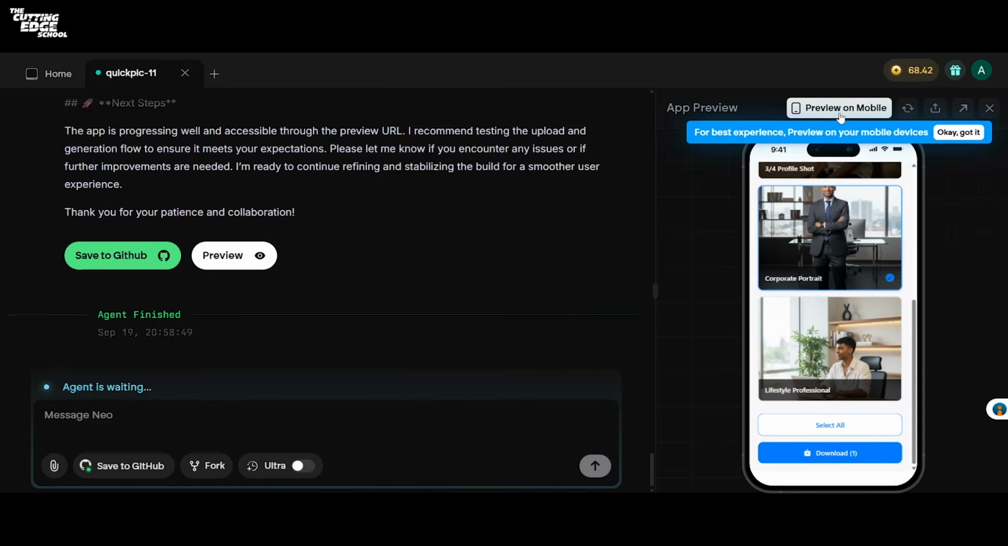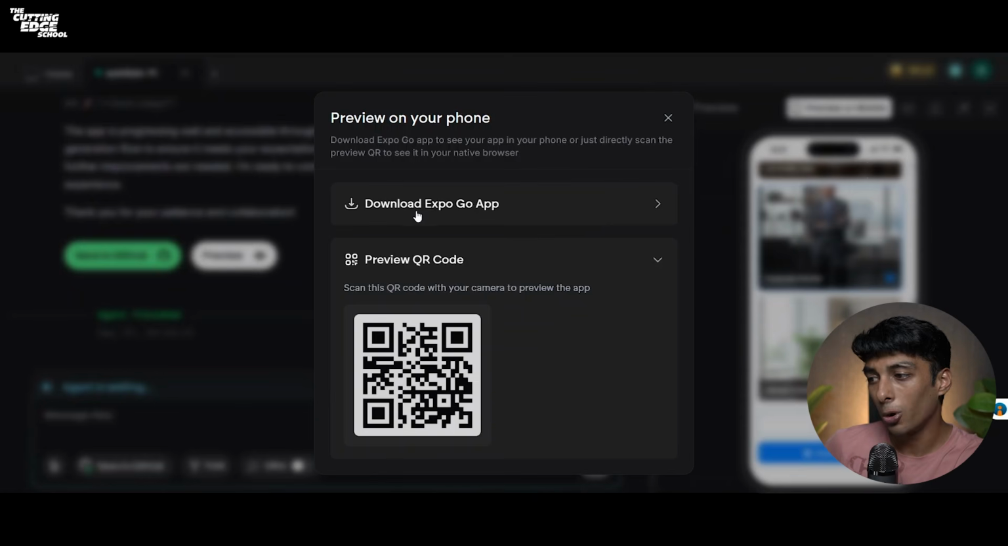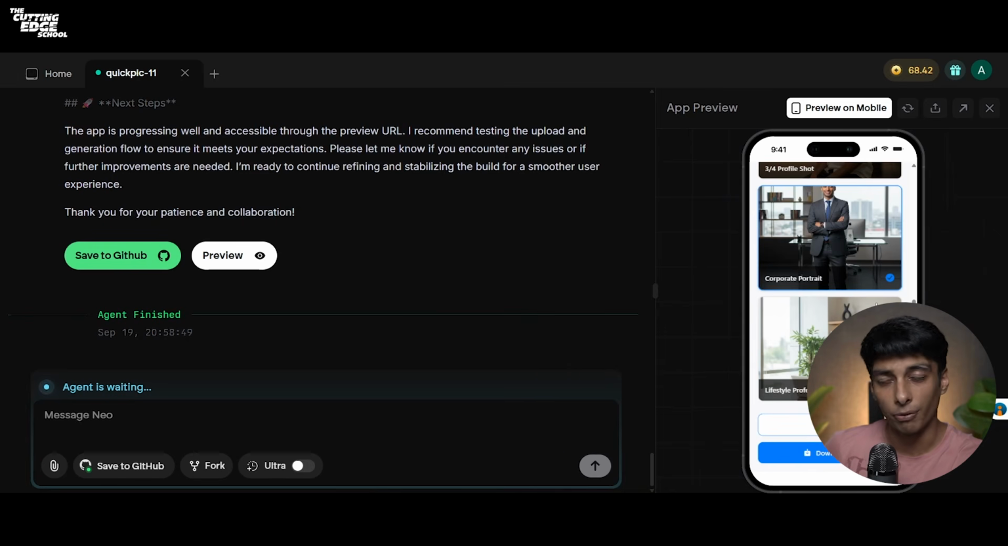Also, I get an option to preview this on mobile. So this is where Emergent stands out. You can actually try your application on your mobile. All you have to do is download this Expo Go app on your mobile and scan this QR, and you will get this exact preview on your mobile. And you can even show it to your friends or your colleagues, or just deploy it and let the whole world use it.